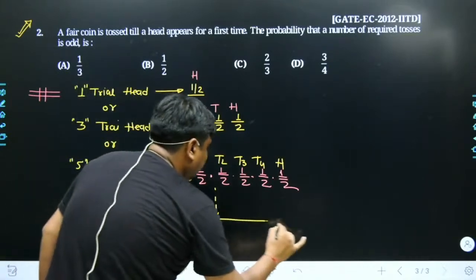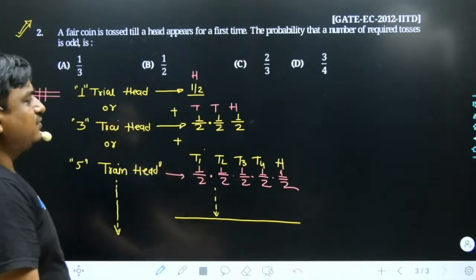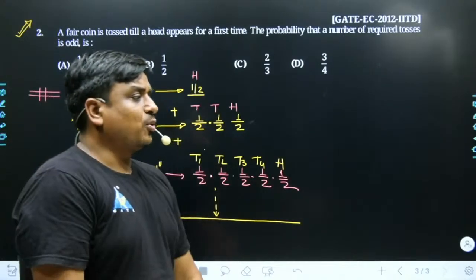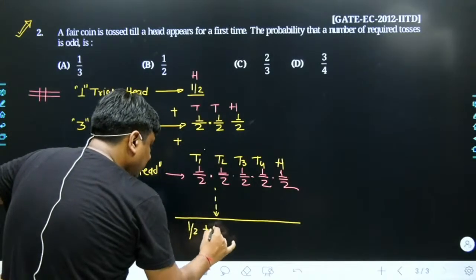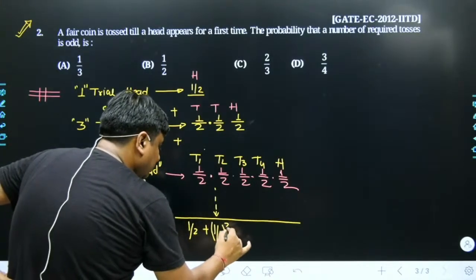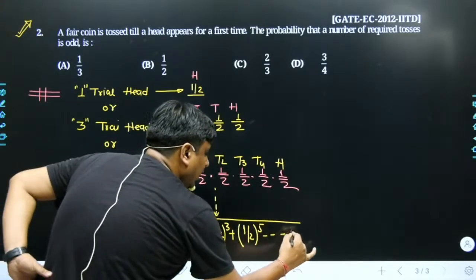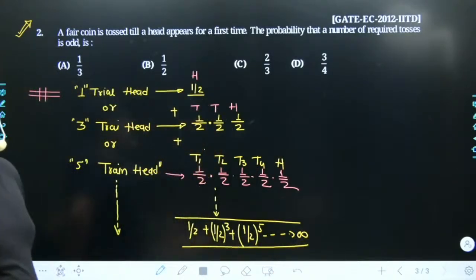We had to add them together because the OR sentence is being used, and whenever the OR takes place, the value of probability gets increased. What has been the first data? The first data has been half. The second data is 1 by 2 raised to the power of 3. The third data is 1 by 2 raised to the power of 5, and you can have total infinite number of terms in this geometric progression.